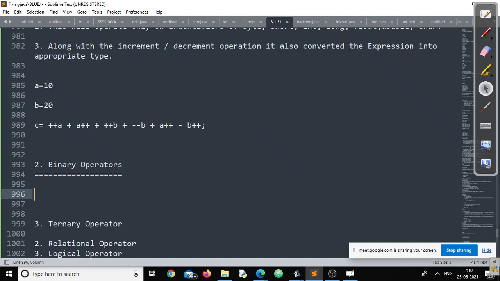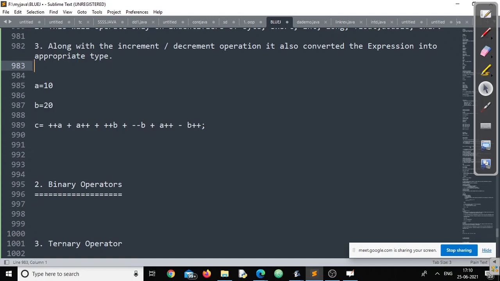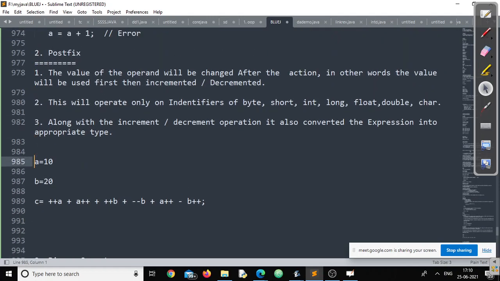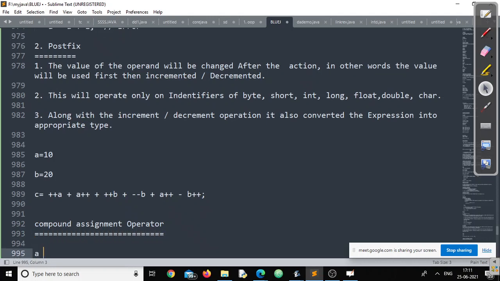Next, we will complete one more operator here. That one you can call the compound assignment operator. Suppose I have to write A is equal to A plus 1.